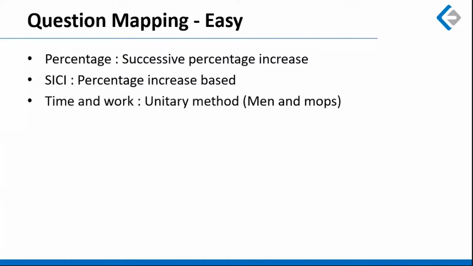Another one was a question based on time and work, which applied a unitary method based approach. So there were men and mops which were used to clean the floors. The question says that 10 men can clean 10 rooms using 10 mop sticks. In how many days can 12 men complete cleaning of 24 floors? That was the question. So here you could have tried making an equation on the lines of men multiplied by time is equal to work. You can make two equations, take their ratio, and you get the number of days.